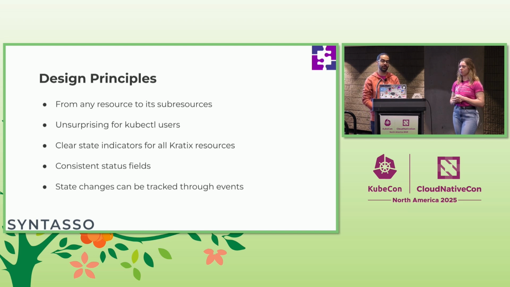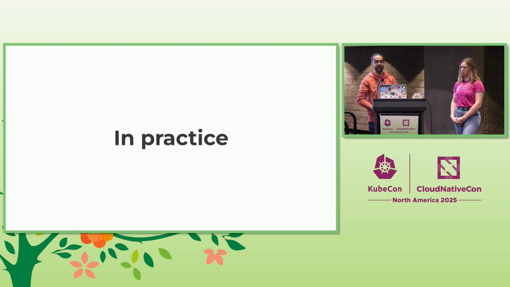And with that, we also thought about consistent status fields. So we have maybe 8 CRDs. All of them should expose some sort of status and condition that is consistent across them, so the user doesn't have to think every time they get to a new resource about what the status of that thing is. And finally, whenever a state changes, so if it was good, now it's bad, or it was bad, now it's good, we should emit an event. So the user can track what happened over time, and can put it on their dashboard, set alerts, or whatever else they need. And what does that mean in practice?